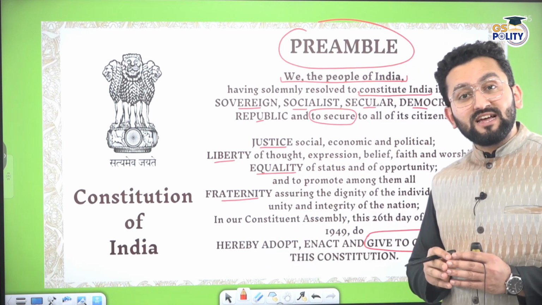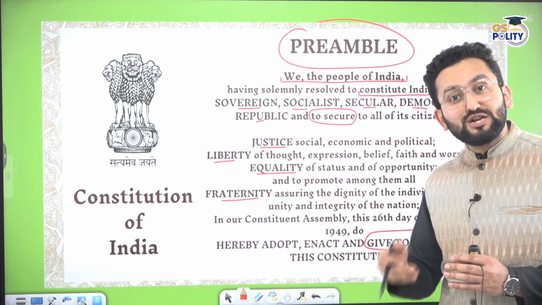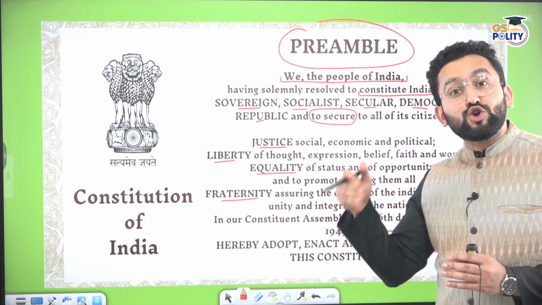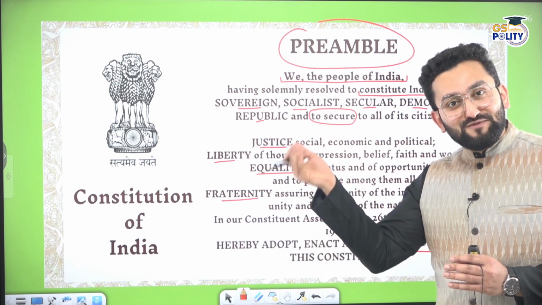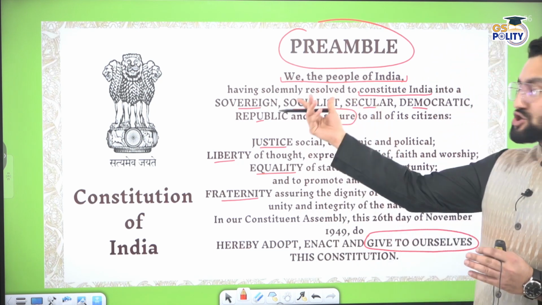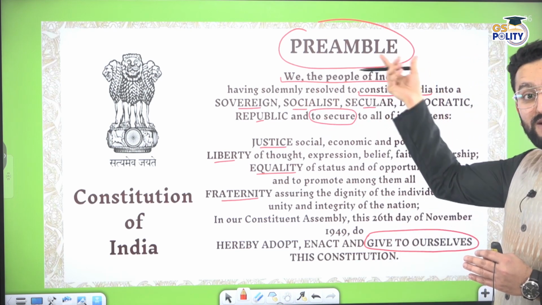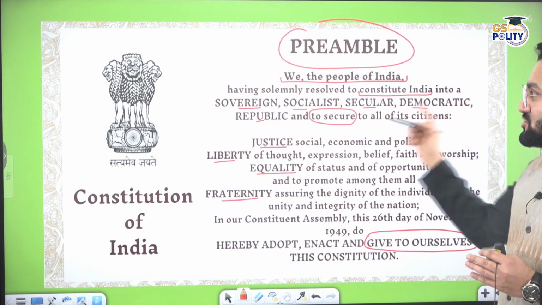This very phrase was taken from the US Constitution, and the US Constitution took this inspiration from the views of the famous political thinker Rousseau, whose ideas also inspired the French Revolution.